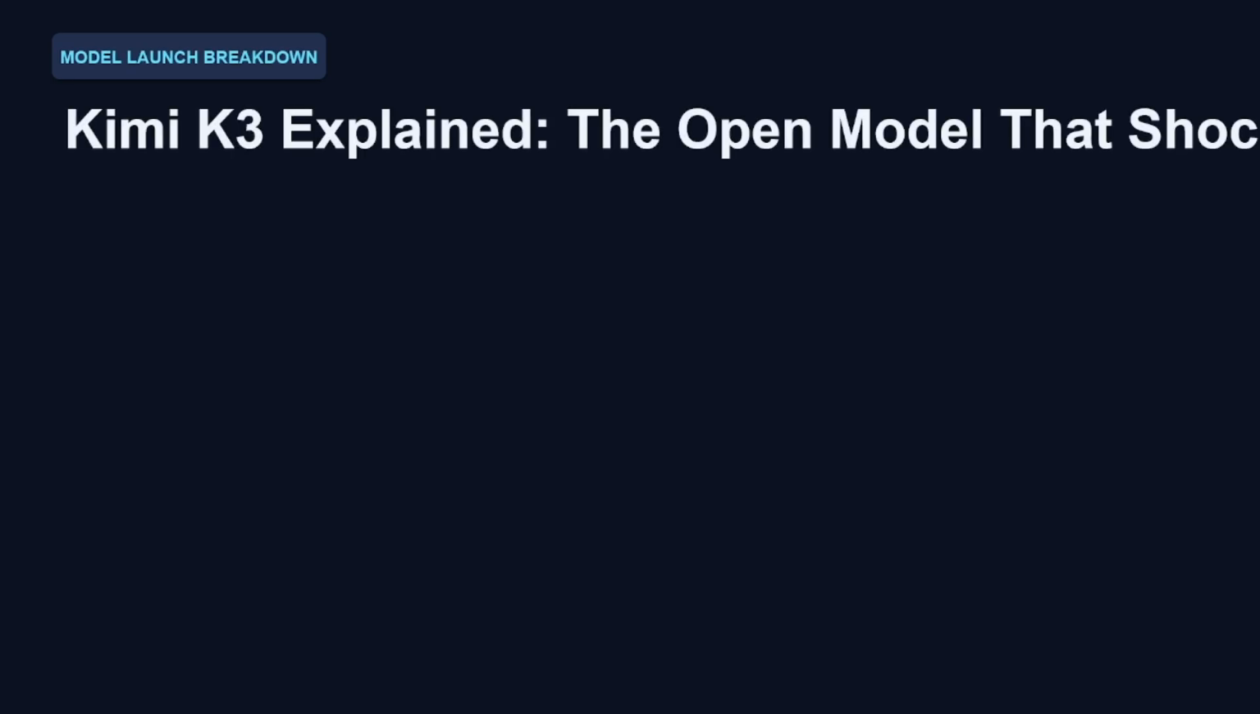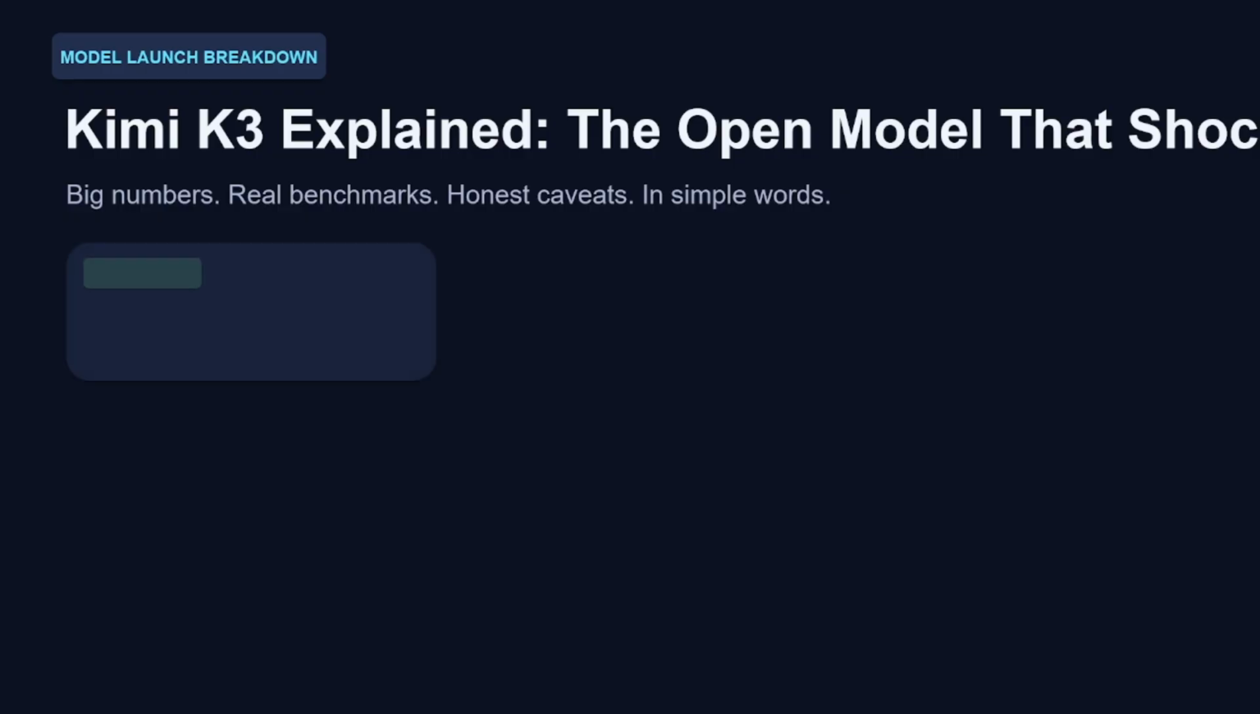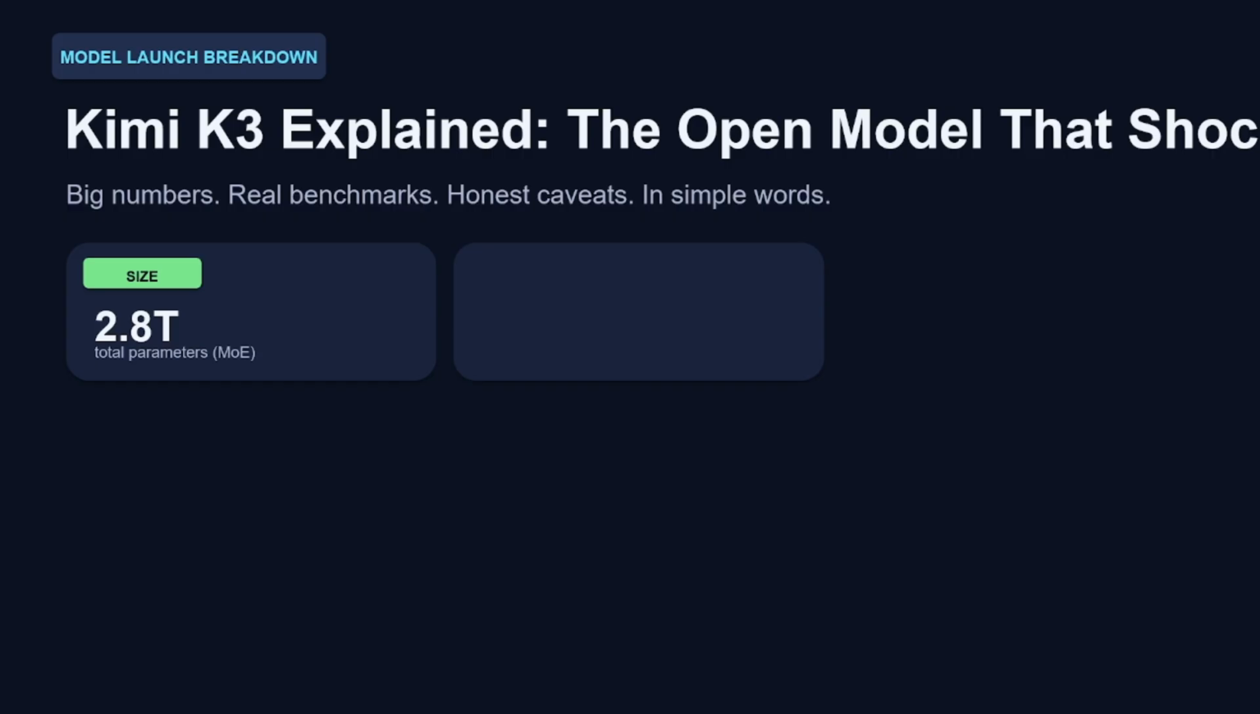Here is Kimi K3 in three numbers: 2.8 trillion total parameters, but it's a mixture of experts model, so it's not using all of that at once. A 1 million token context window, that's an entire code base in one prompt. And pricing of $3 per million input tokens, $15 per million output. Keep those three numbers in your head because everything in this video comes back to them.